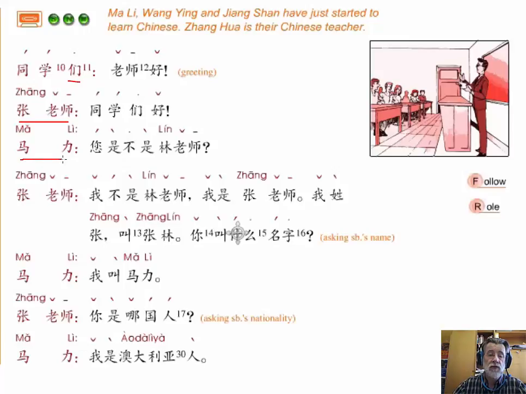We have another character called Ma Li. And we'll soon learn from this dialogue where Ma Li comes from. So I think they're the only two. So let's have a look at the dialogue now.